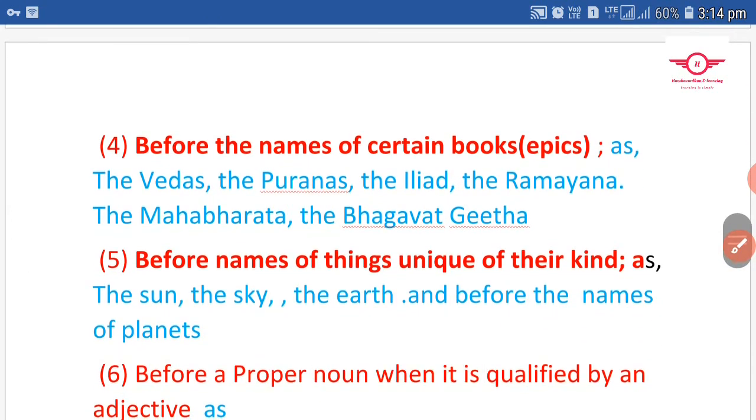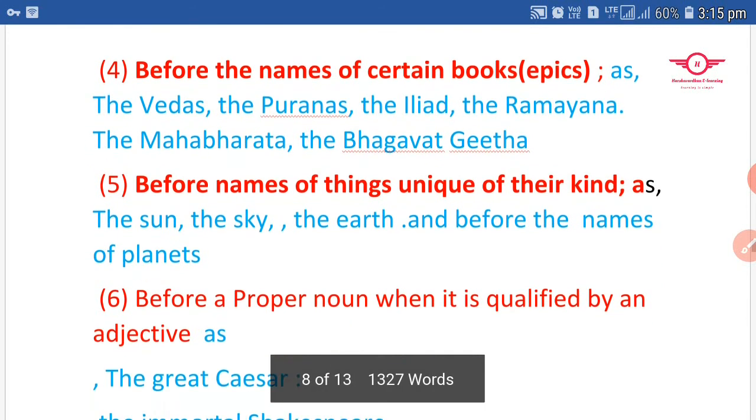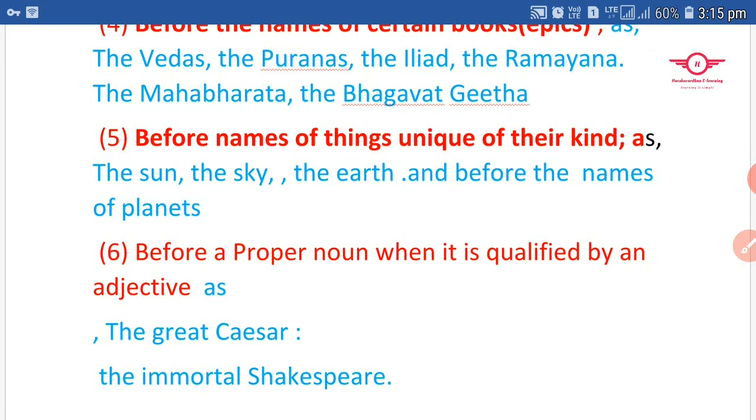Okay, next, we use a definite article before all the epics. Before all the epics, you know, epics. For example, the Vedas, the Puranas, the Iliad, the Ramayana, the Mahabharata, the Bhagavad Gita. Okay, like that. Now let's move to the next point, and we use the word the before unique objects.